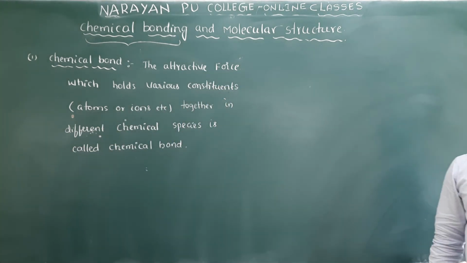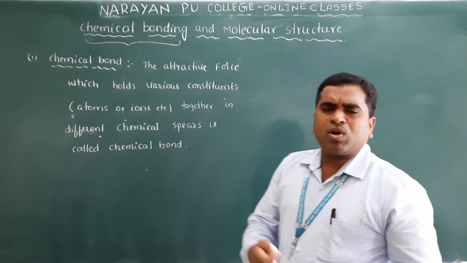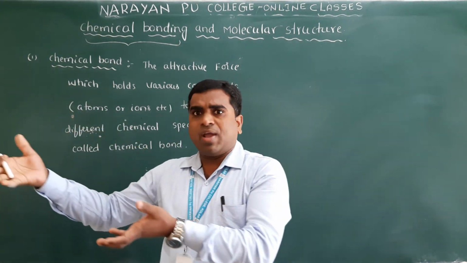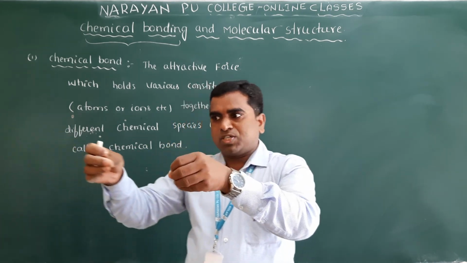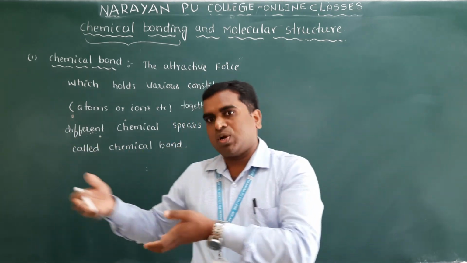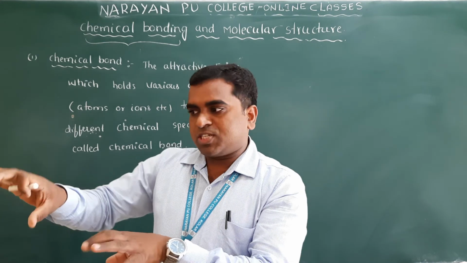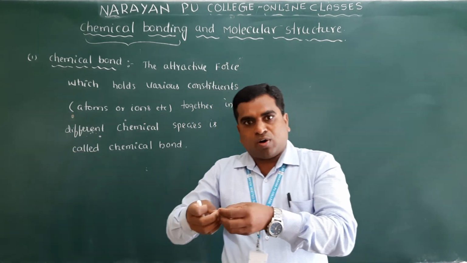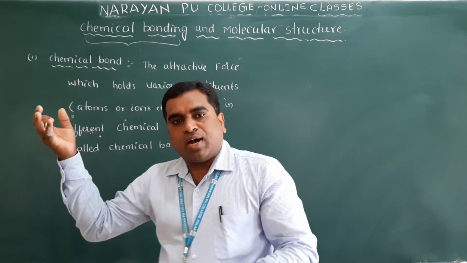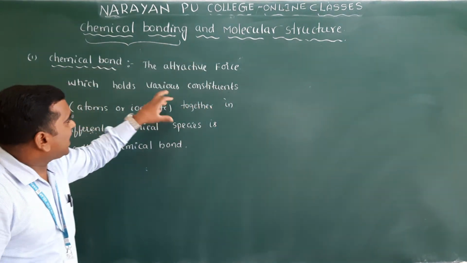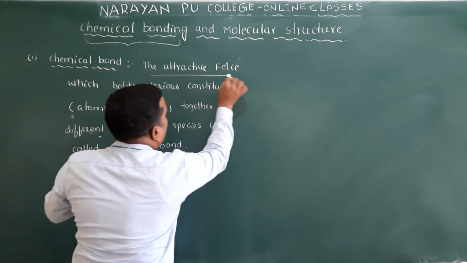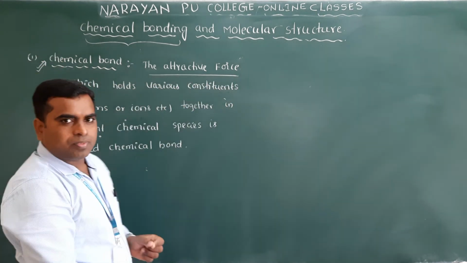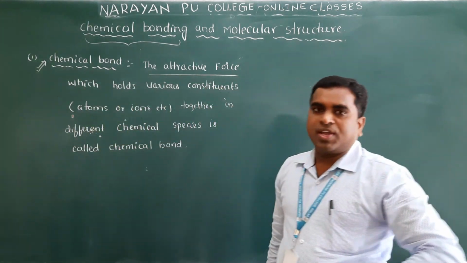So this is the definition of each one here. Chemical bond. Simple. What does chemical bond mean here? The atoms, and sometimes it may be ions also, combine together and form molecules. There must be some force which holds these atoms and ions together to give the molecule, and that attractive force we call a chemical bond. Clear? So this is the definition of chemical bond.